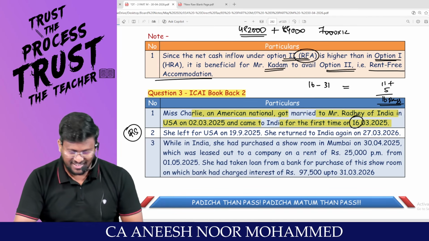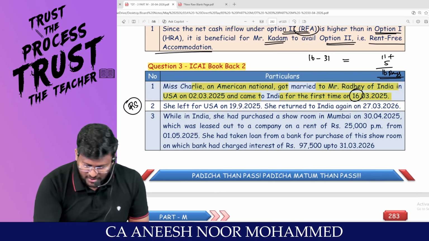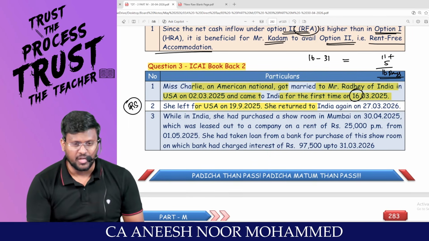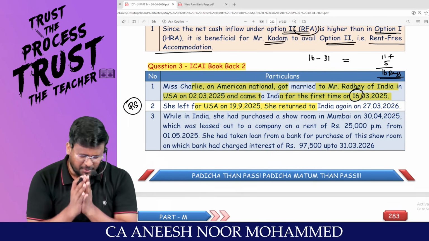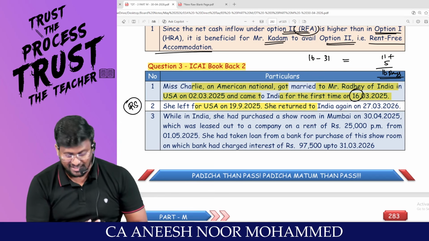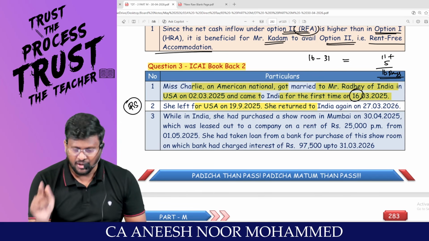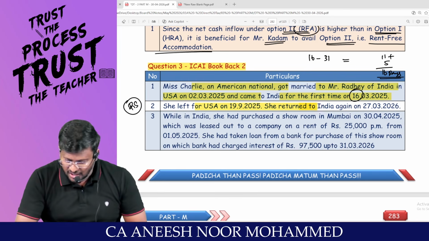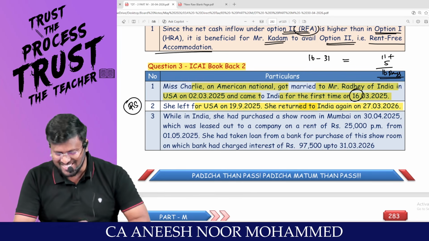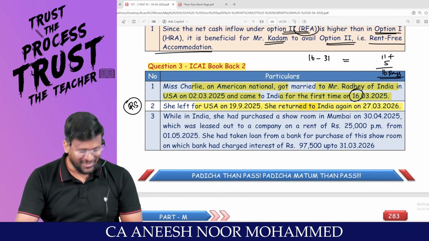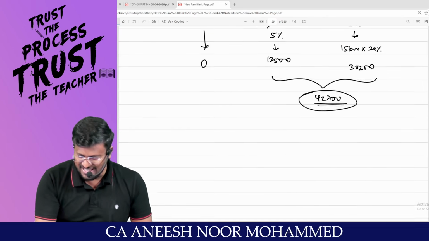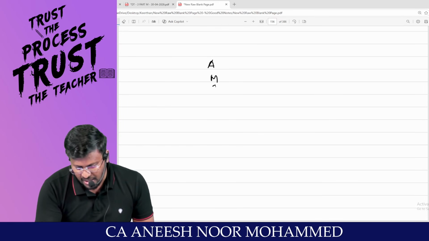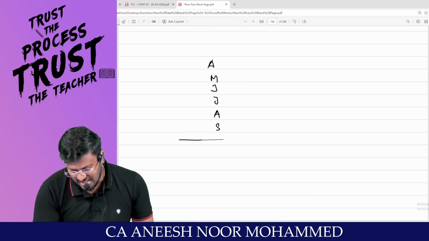She left for USA on 19/9/2025. In our year, she has left India. That means from 1st of April till 19th of September, she was in India only. She returned to India again on 27/3/2026. April, May, June, July, August, September.